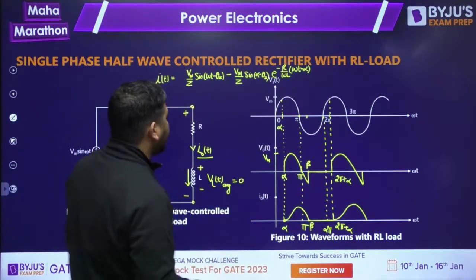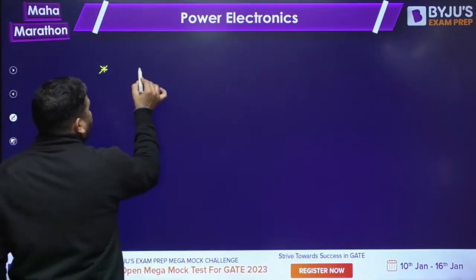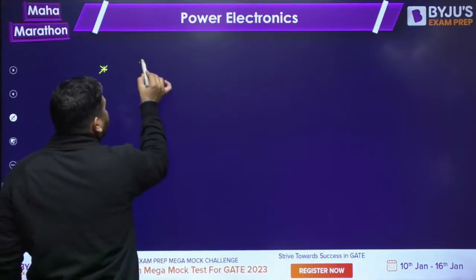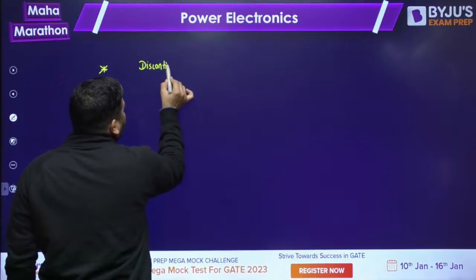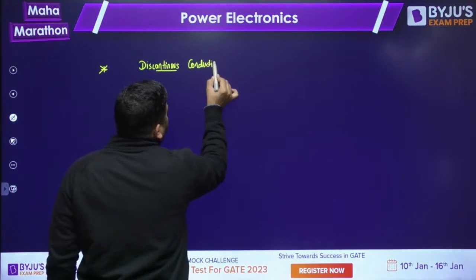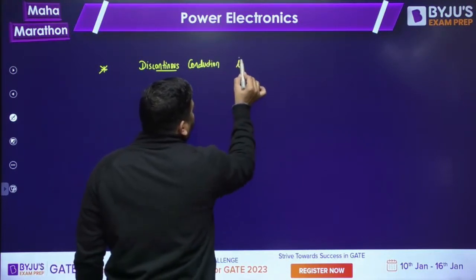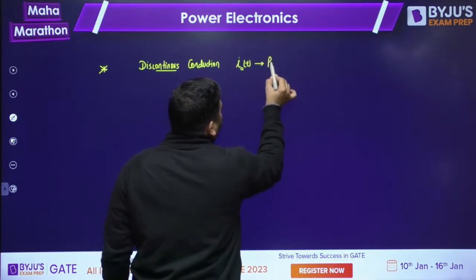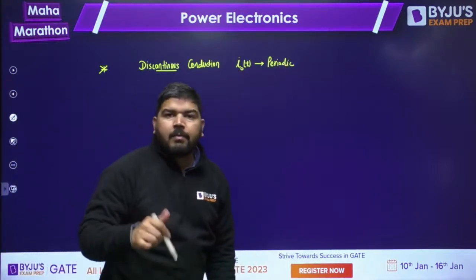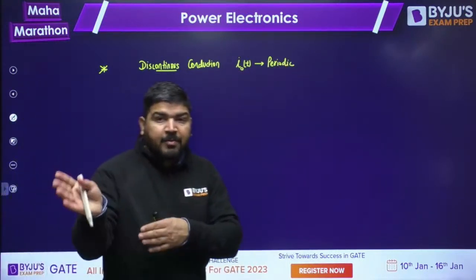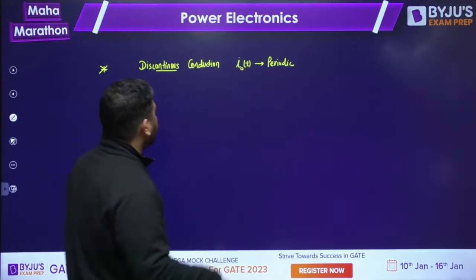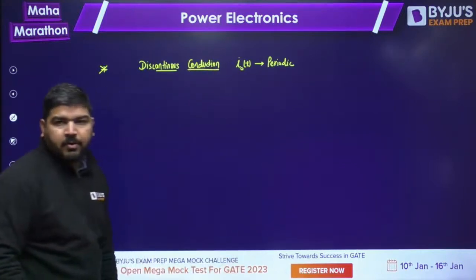Whenever you have discontinuous conduction, remember this point, guys. In any type of circuit, if the supply is periodic and the current is discontinuous, in discontinuous conduction, I naught T will be periodic always. Just remember this. Whenever the current is discontinuous, it will be periodic always. But the supply has to be periodic. Then only this will be true. So if the current is discontinuous, I naught has to be periodic.